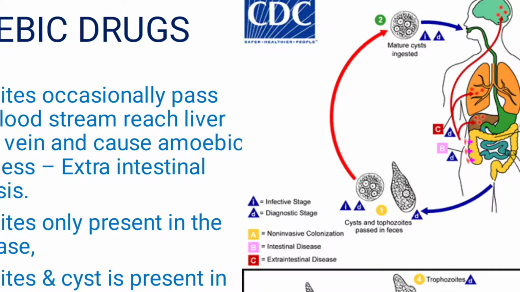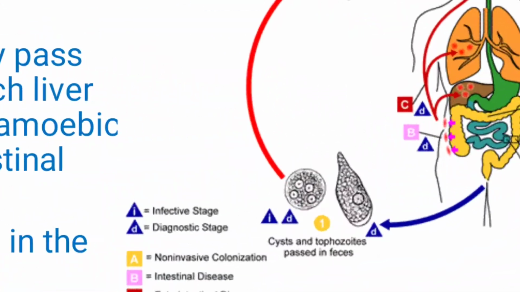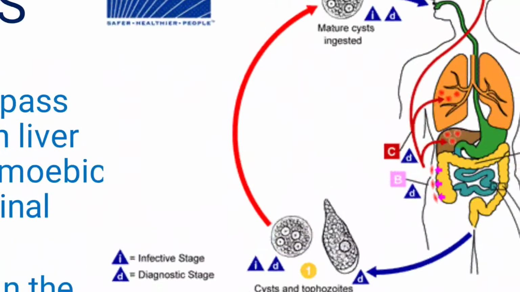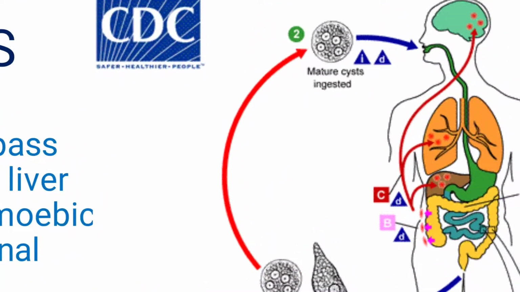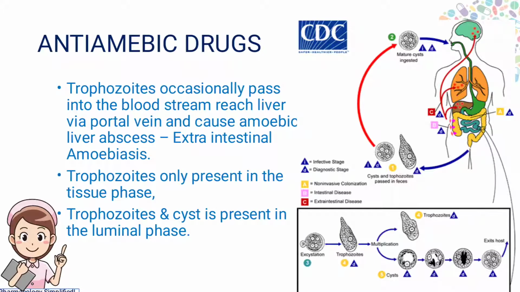So this is the life cycle of Entamoeba histolytica, and during its presence in the colon it causes diarrhea. Even they enter through the portal system into the liver, lungs and brain. This is called extraintestinal disease, or extraintestinal amoebiasis.